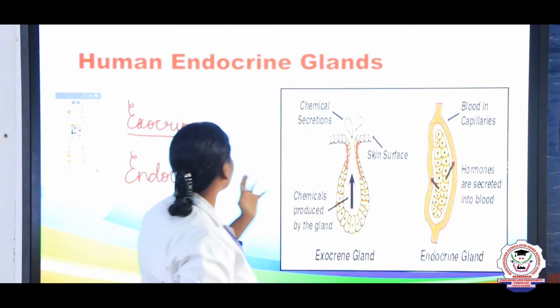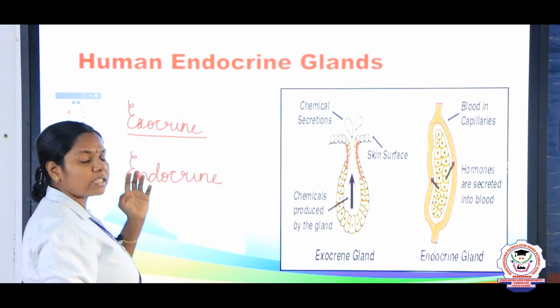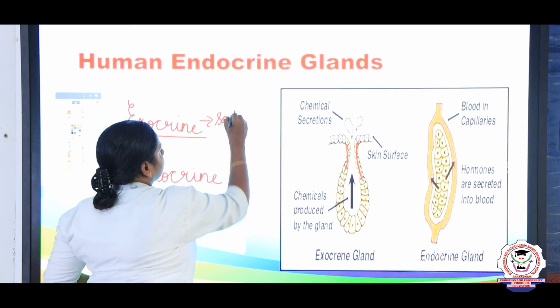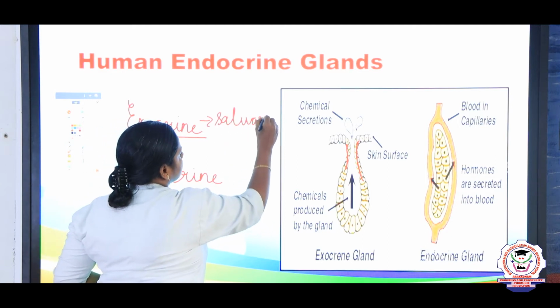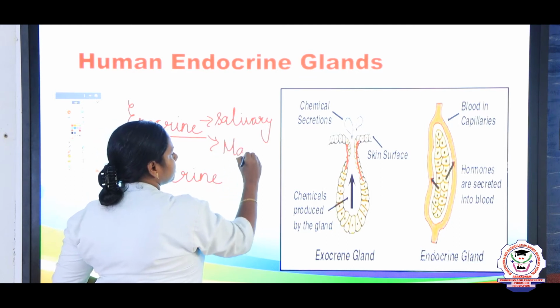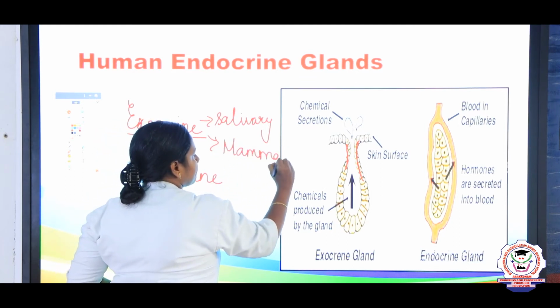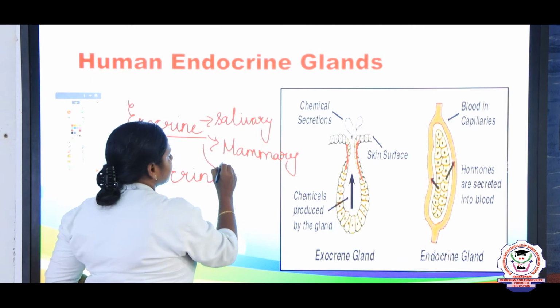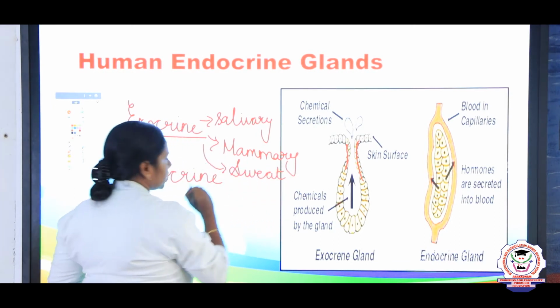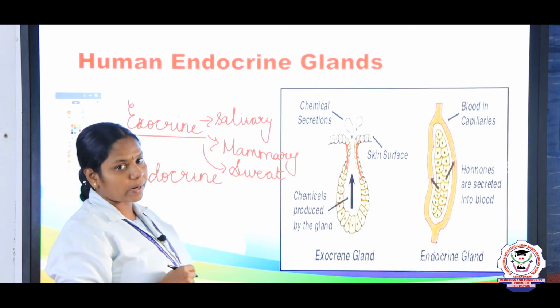What are all the examples of exocrine? What are the types of exocrine glands, in the sense? Salivary glands. Next one is the mammary glands. Next one is the sweat glands. Yes, these three glands are the exocrine glands present in the human body.